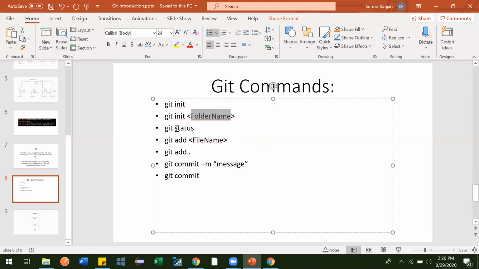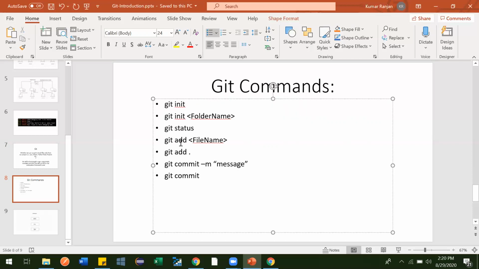Git status. See, this status command tells you what all changes you have done. To know what all files got changed, you just have to type git status, and it will tell you what all changes you have done.